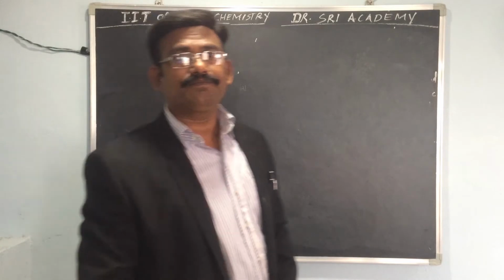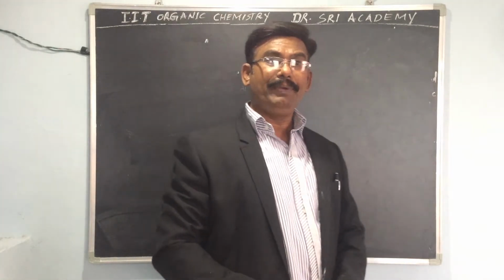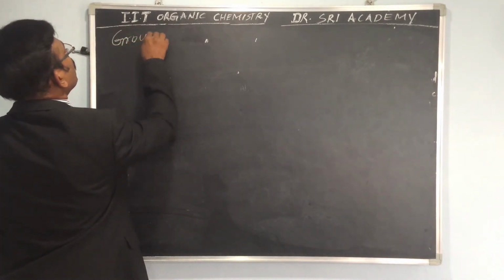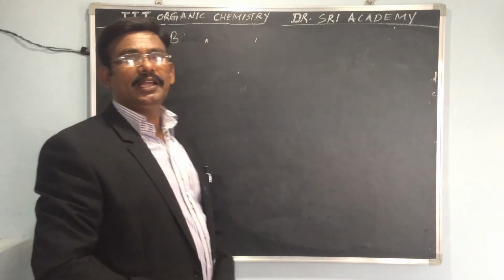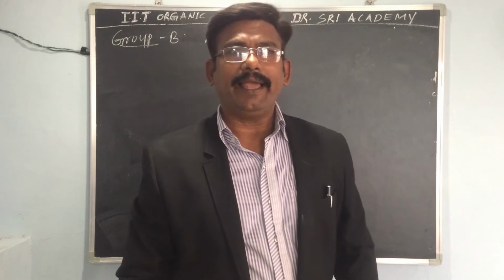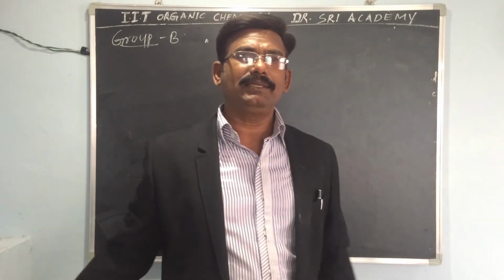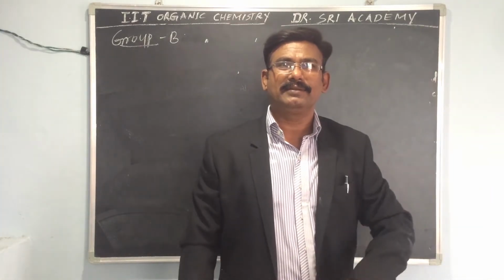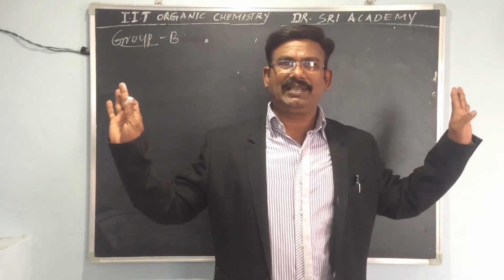Now let's look at group B. Group B functions are also ordered from higher to lower. Group B I have already explained in the last two videos: alkenes and alkynes. There is no prefix, only a suffix is there.